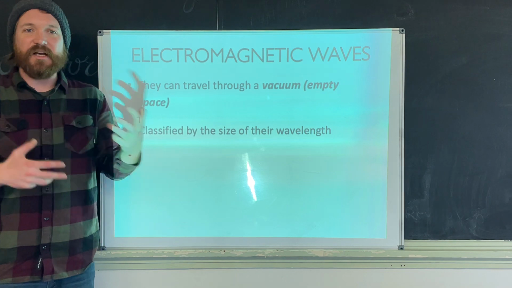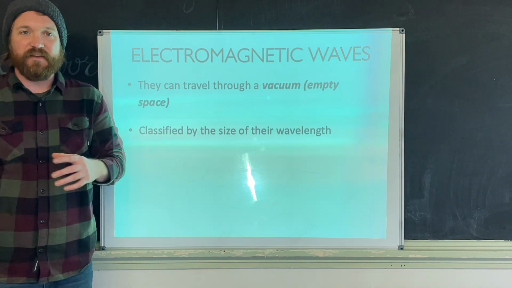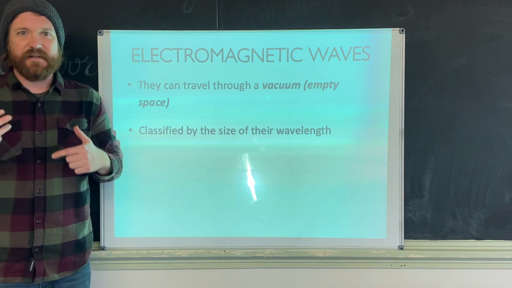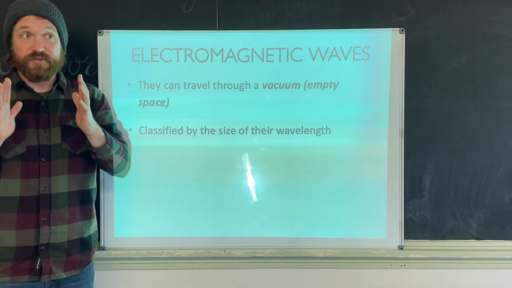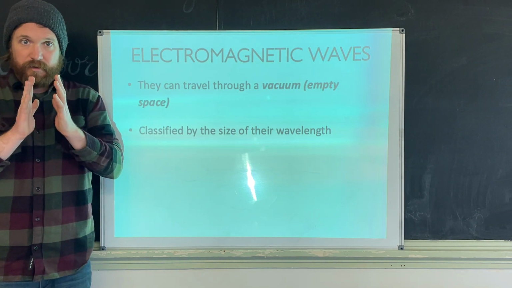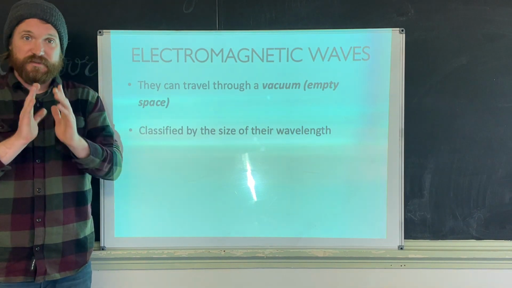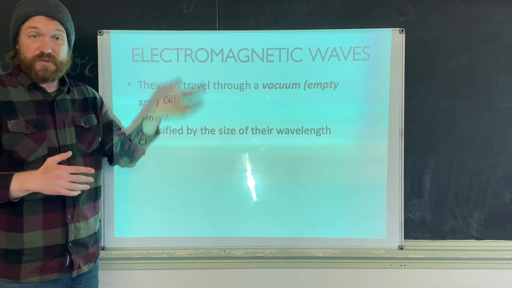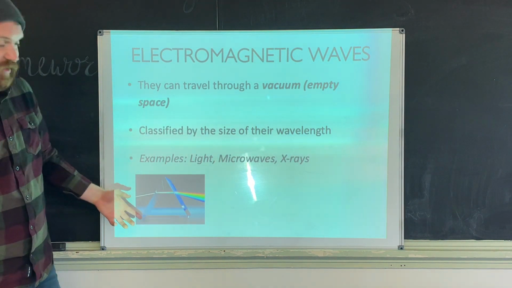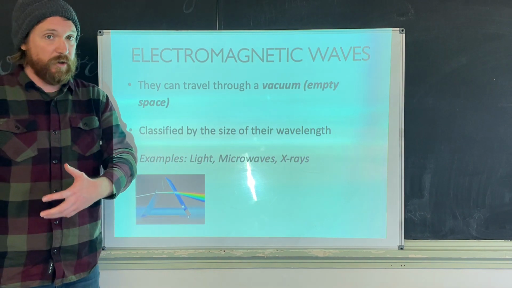The way that we classify electromagnetic waves is by the size of their wavelength. We're going to talk about this again in detail, but some electromagnetic waves have a very long wavelength, some have a very short wavelength. We're going to see that that messes with their frequency, and that's the only difference between electromagnetic waves. Examples of these include the light that you see coming off of everything.